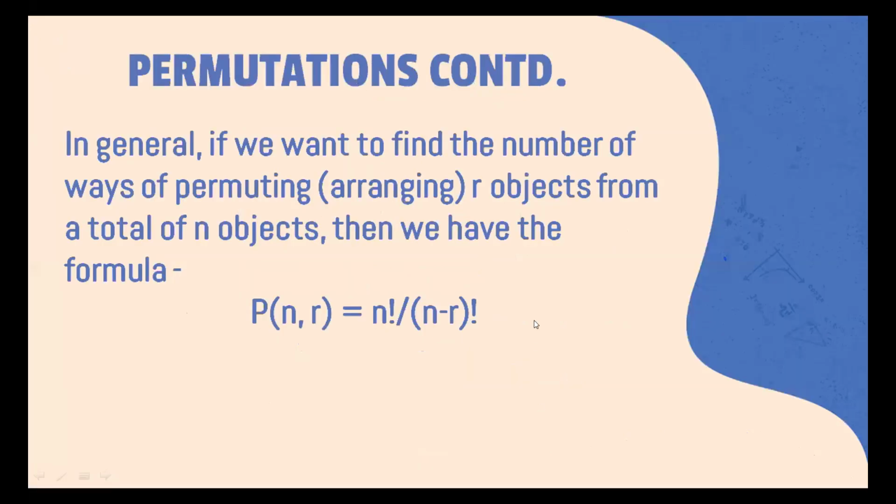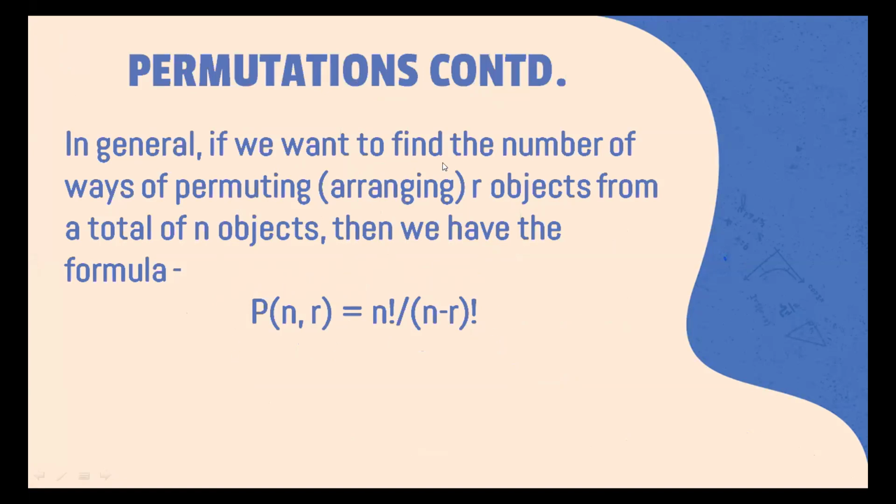Okay, now we are inside the crux of permutations, and this equation really changes the whole thing because this is actually the number of permutations of R objects arranged n at a time. N objects arranged R at a time.